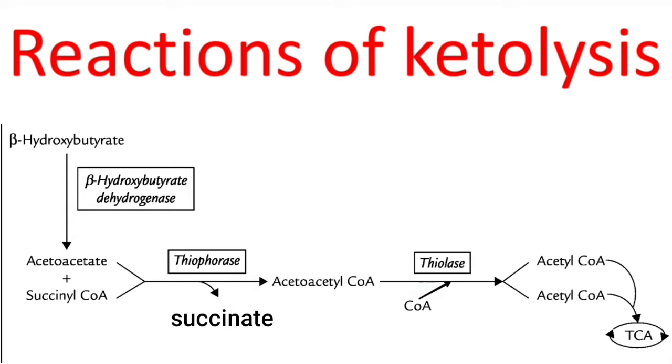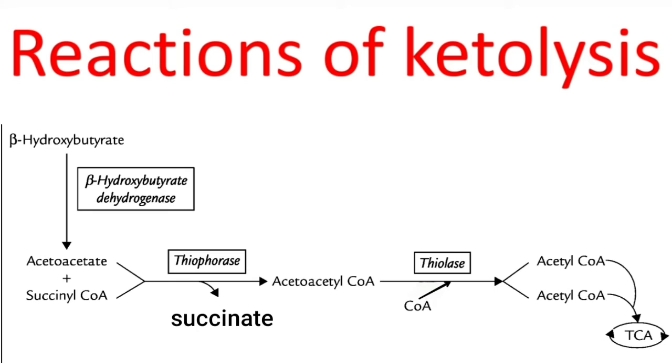Coming to reactions of ketolysis, whenever energy is required from the ketone bodies, they are subjected to ketolysis. So beta hydroxybutyrate can be converted into acetoacetate by the action of the enzyme beta hydroxybutyrate dehydrogenase. In this reaction, the coenzyme NAD+ is reduced to NADH.